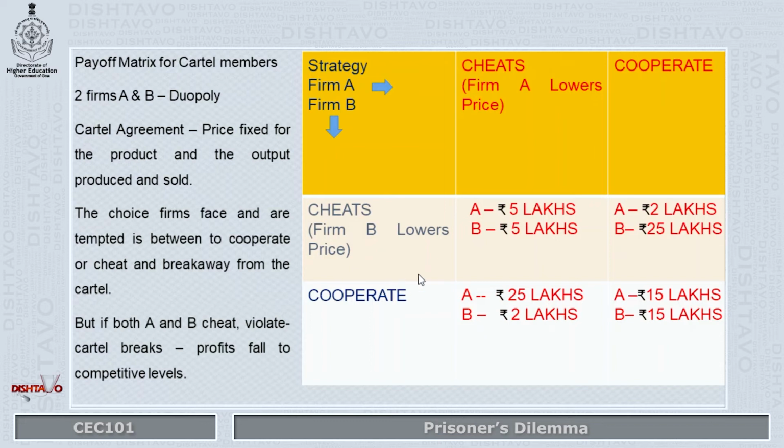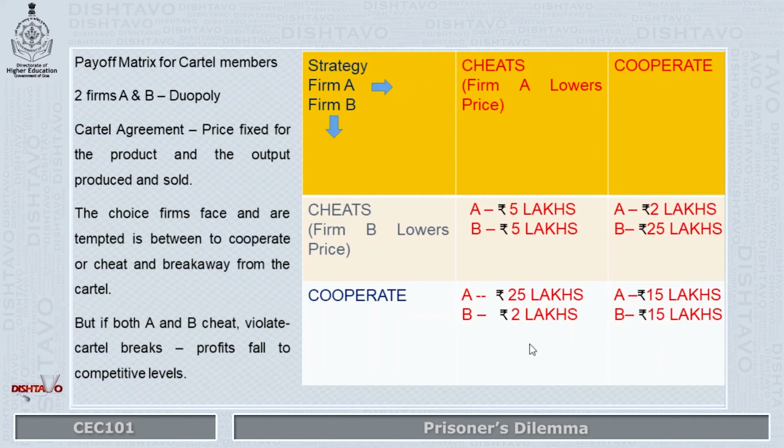Now, the ideal situation is A and B both cooperate. If firm B cooperates with A, that is, follows the cartel agreement terms, and firm A also cooperates, this is the payoff. Firm A gets rupees 15 lakh sales revenue, say, and B also gets 15 lakhs of sales or profit revenue.